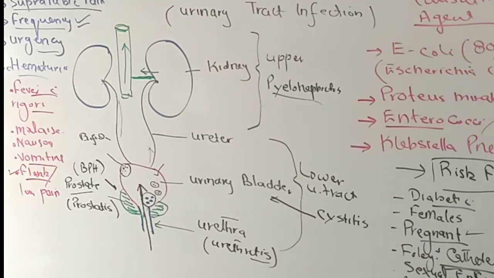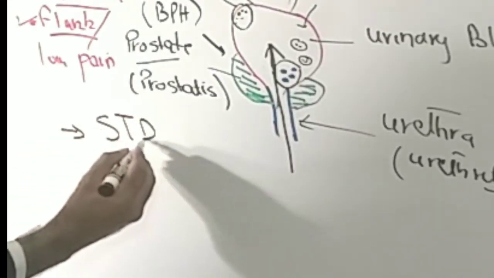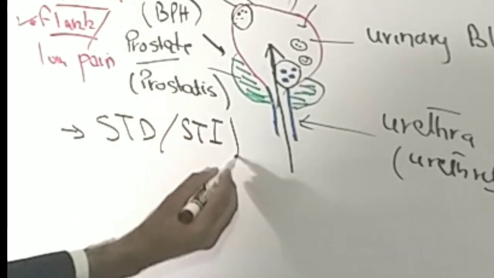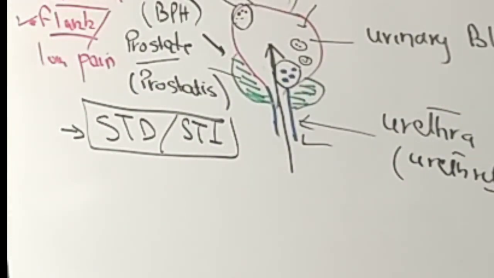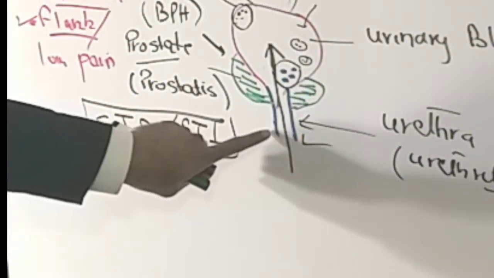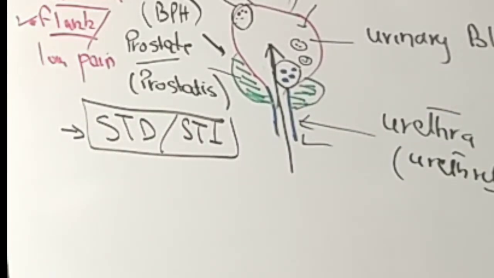Now, other than the clinical manifestation, how can we diagnose these patients? If a patient presents with these clinical manifestations and is giving some sort of urethral discharge, then you need to first rule out sexually transmitted disease or sexually transmitted infection. This is very important, because if a patient is presenting with any of these symptoms and has a creamy discharge from the urethra, then you need to rule out sexually transmitted infection with the help of a swab, and you need to do the physical examination of the area.